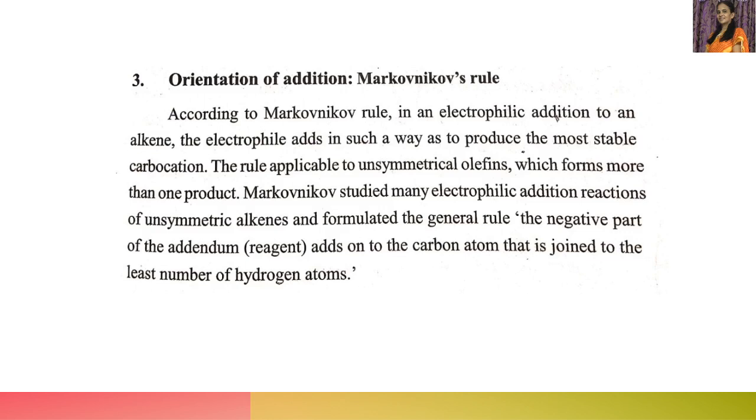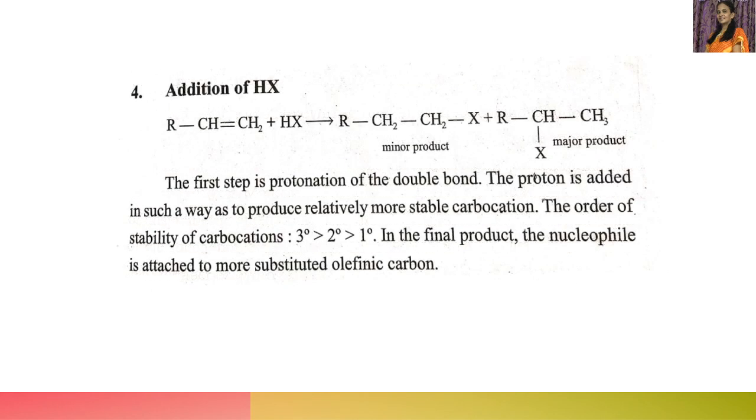So whenever we add a reagent to an unsymmetrical alkene, the negative part of the reagent attacks the carbon atom containing fewer hydrogens. This is the rule. Now let us apply Markovnikov's rule to some addition reactions.